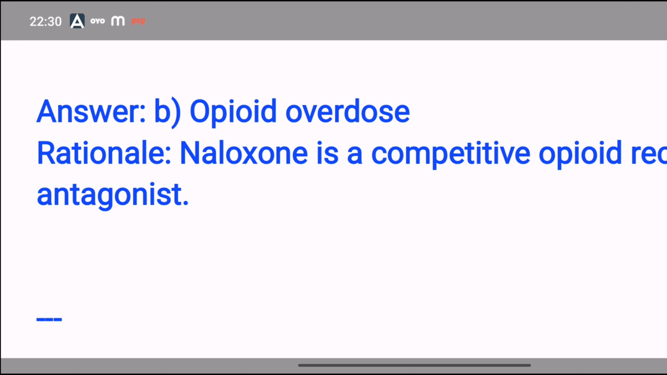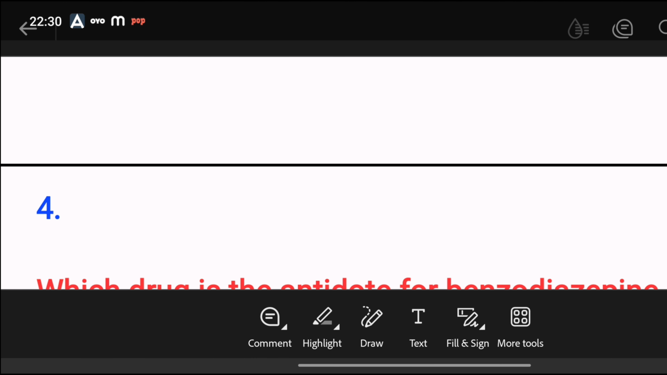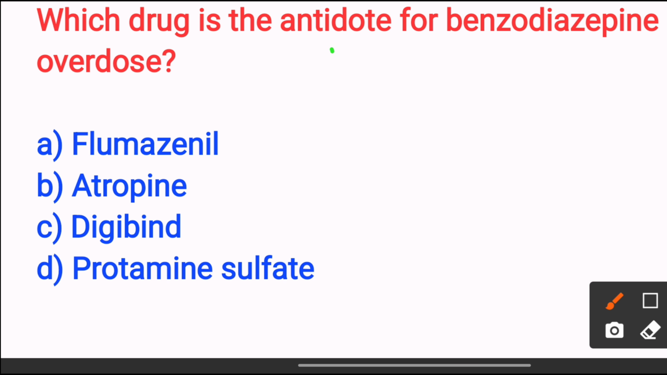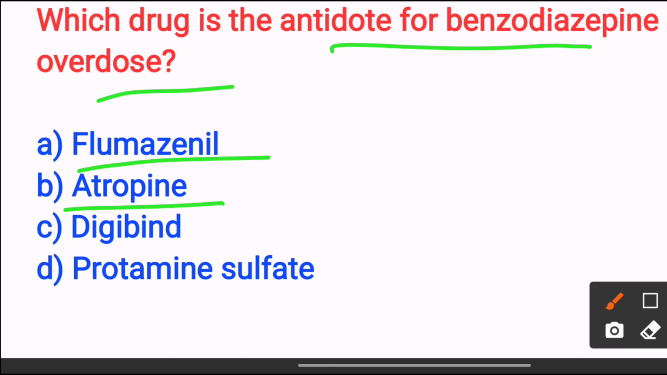Next, which drug is the antidote for benzodiazepine overdose? Option A flumazenil, option B atropine, option C digibind, option D protamine sulfate. The answer is option A flumazenil, because flumazenil is a benzodiazepine receptor antagonist.